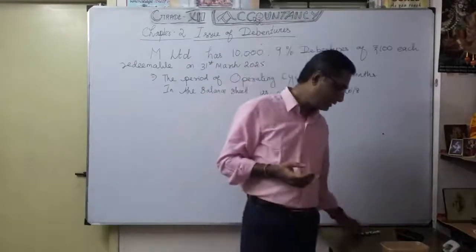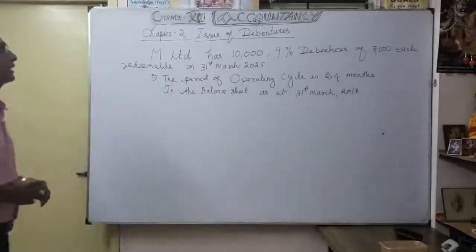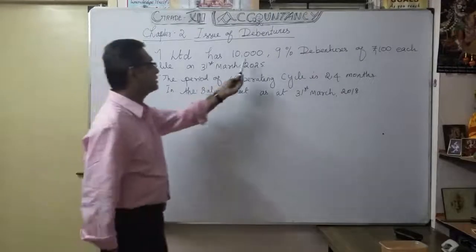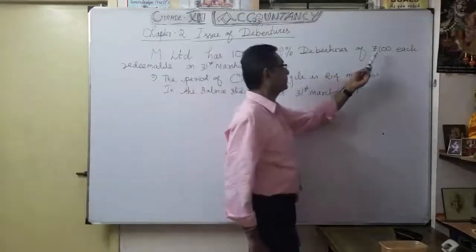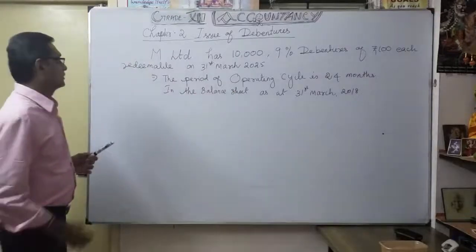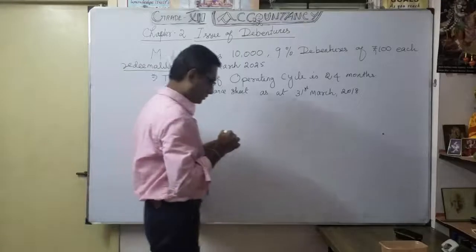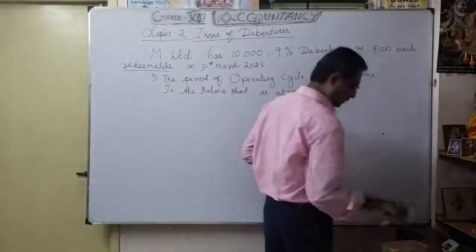M Limited has 10,000 9% debentures of 100 each, redeemable on 31st March 2025.